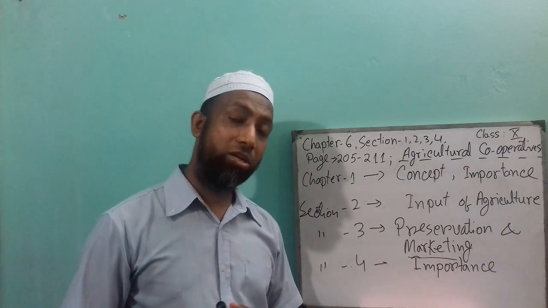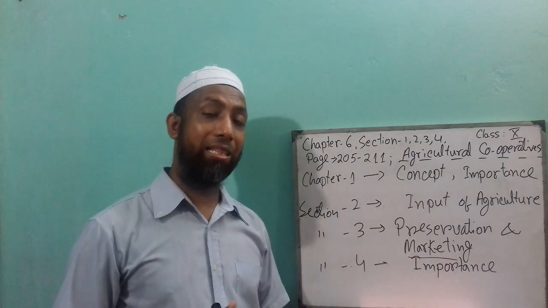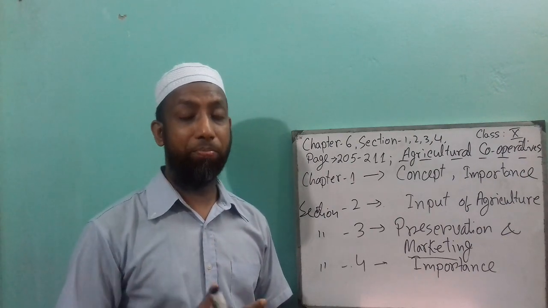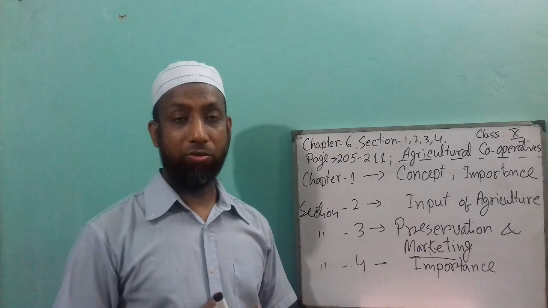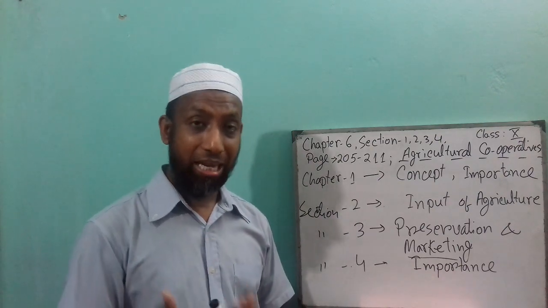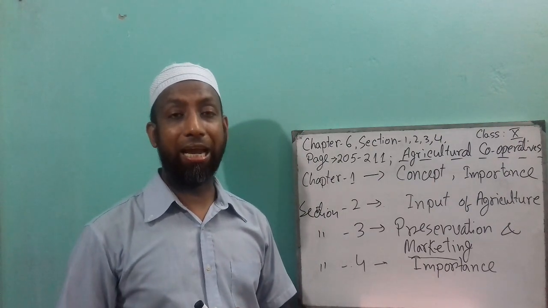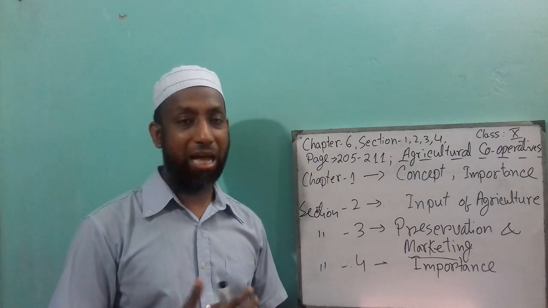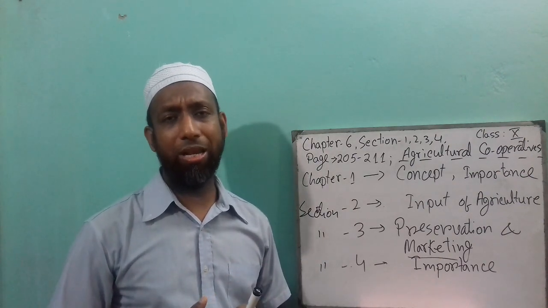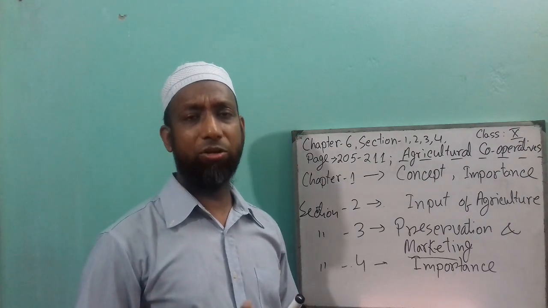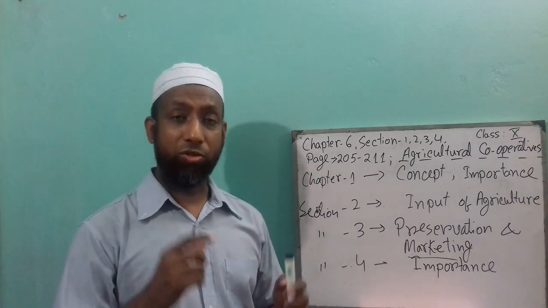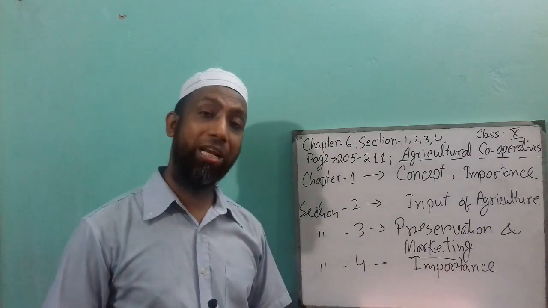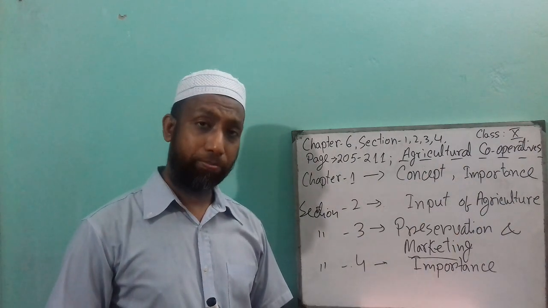If they are not sent to the market properly, then they will not get enough money from the buyer. When it looks fresh, that time a person can buy it with money. Otherwise it will be rotten, and nobody will take it because it is destroyed. So that is why agricultural cooperative is very important in our country.